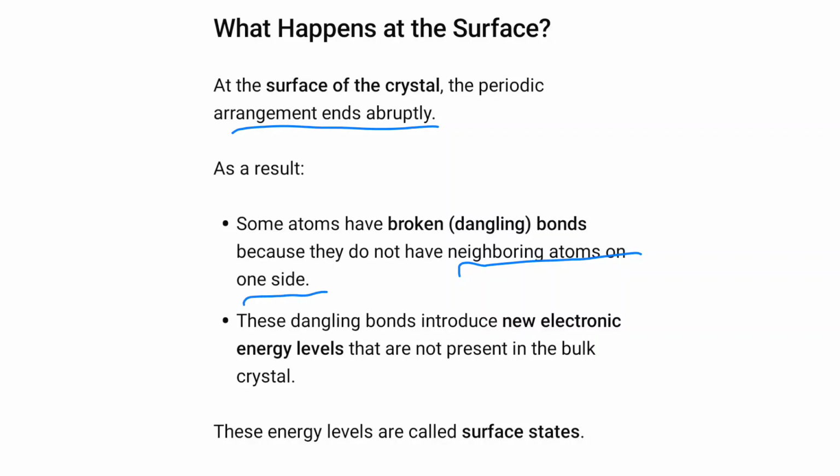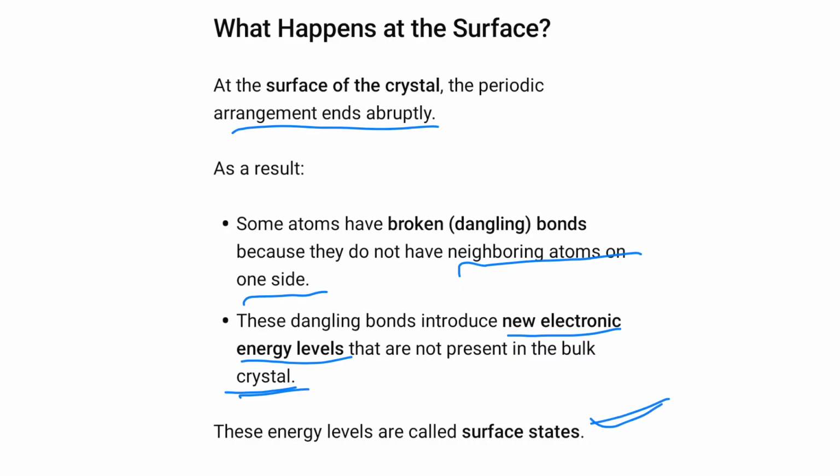These broken bonds introduce new electronic energy levels that are not present in the bulk crystal. These energy levels are called surface states.